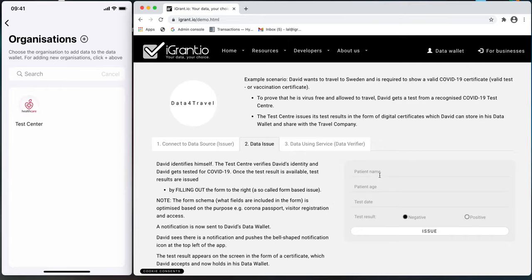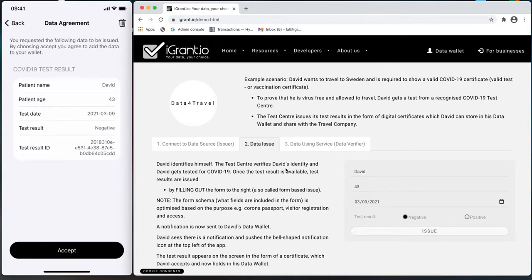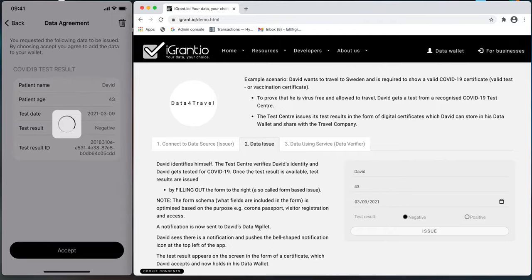David gets tested, and once the result is available, the test center issues a digital test certificate to David. In this example, they use a so-called form-based issue, as shown to the right. David receives a notification and can view the test result. He can now add the certificate to his data wallet.